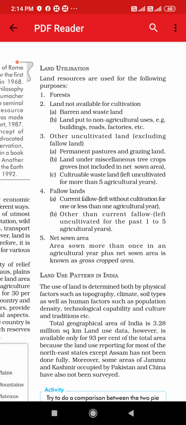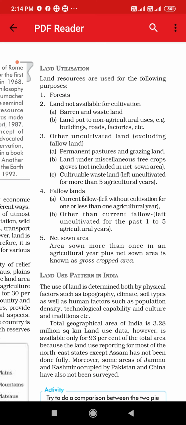And in that second, we have seen that land under miscellaneous tree crops groves, means it is not included in net sown area. Why we have not included in net sown area? Because the crops or the small shrubs or herbs which are grown, that are very small and it is not used anywhere. And third is cultivable wasteland, which is left uncultivated for more than 5 years.